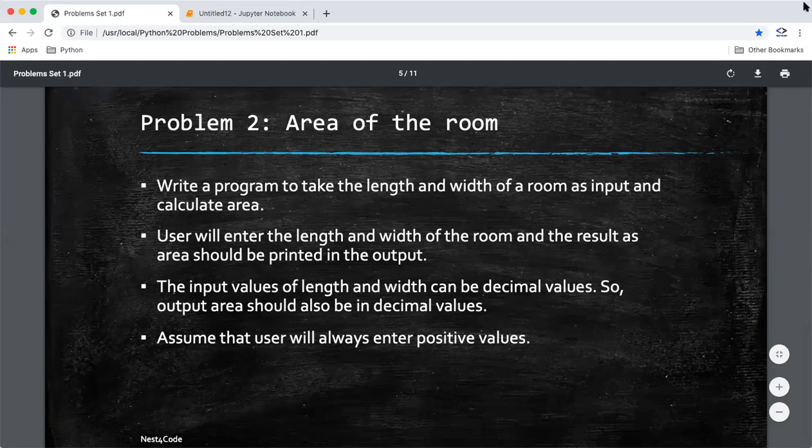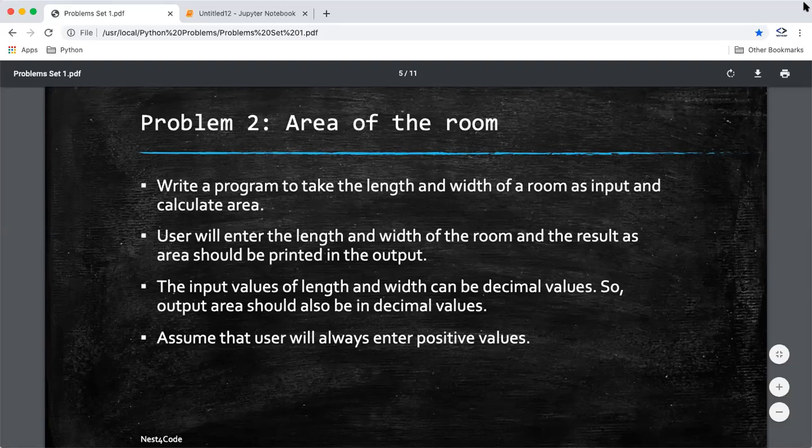The output will show the area. The input values of length and width can be decimal values. So we need to understand here that for input length and width, we have to handle the decimal cases also. We cannot consider that it will always be a whole number. And the area should also be in decimal values, because length and width are coming as decimal values. Area can also be a decimal value. So in that case also, we have to handle the decimal thing.